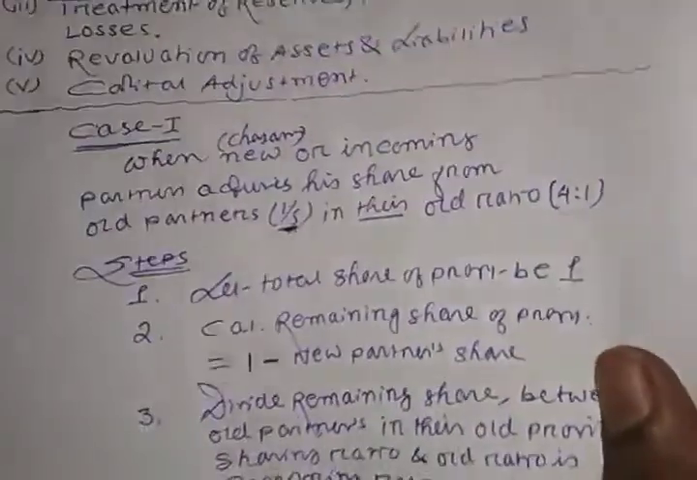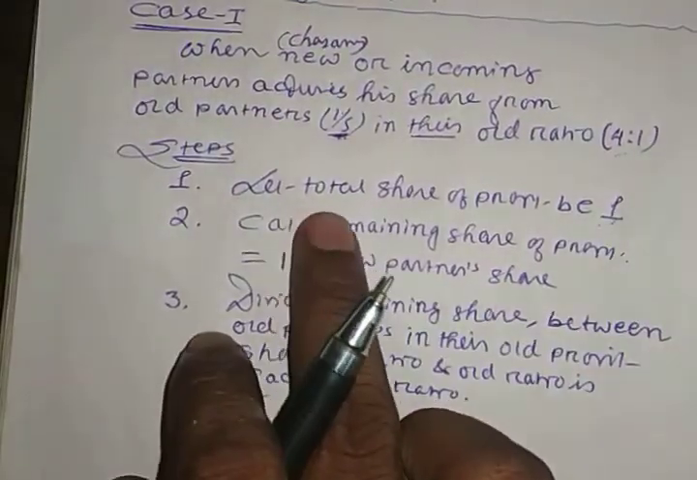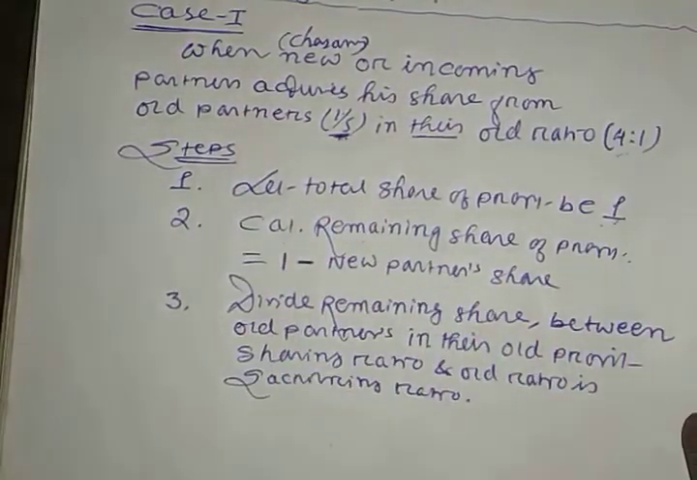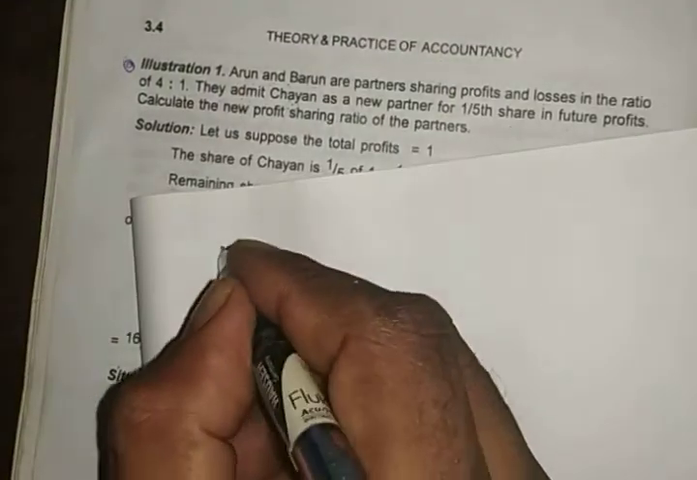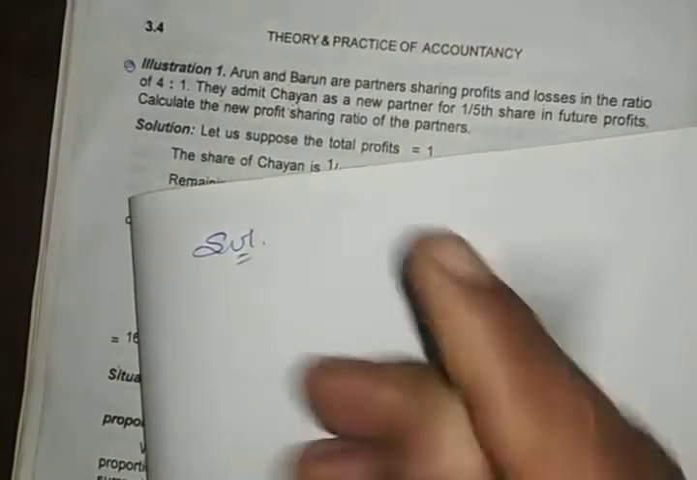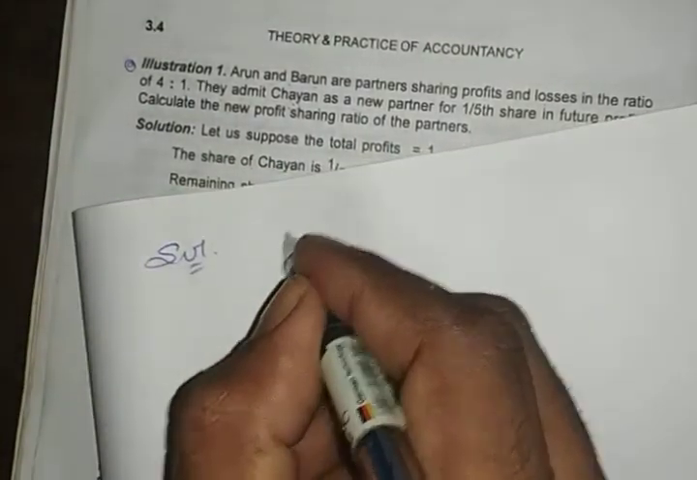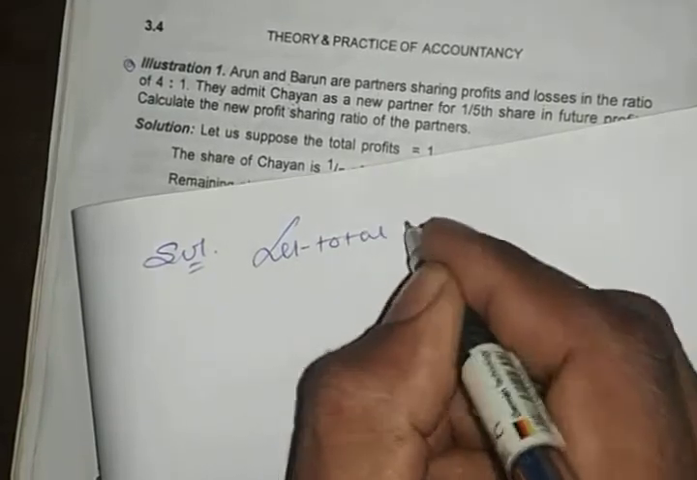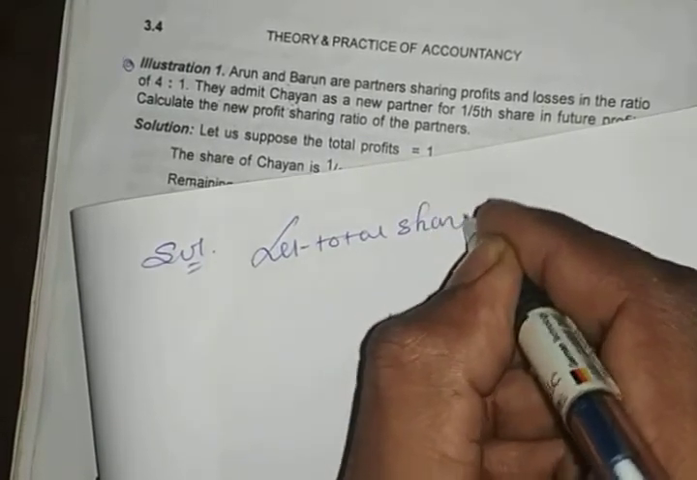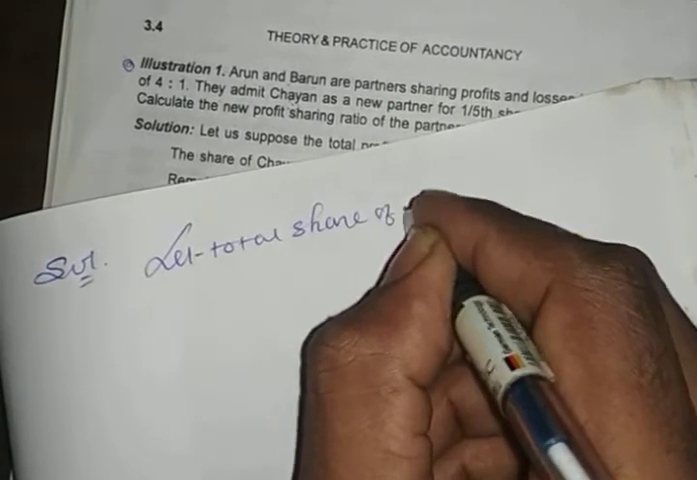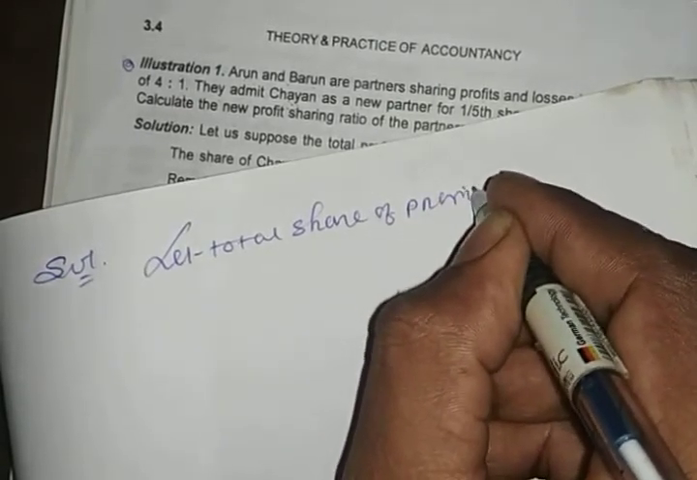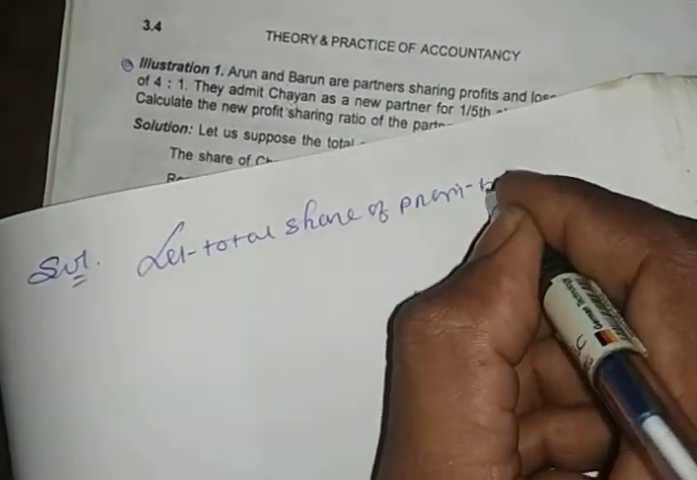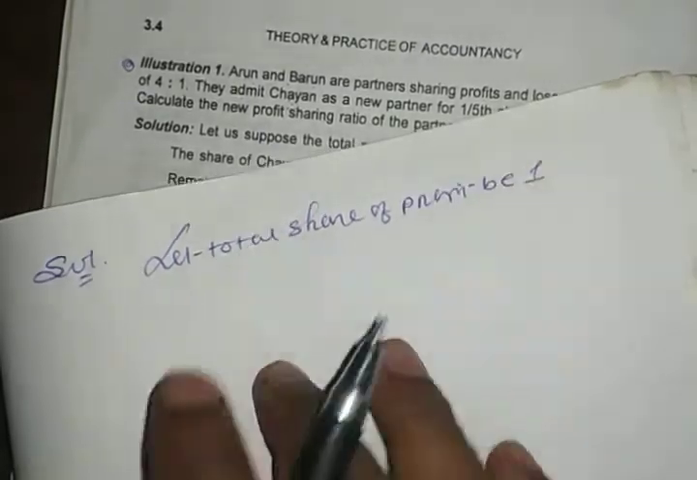So what are the steps you have to follow first? That first you have to write, let total share of profit be 1. Okay, so let's see. Solution. Okay, first you have to write here, let total share of profit be 1. You have to take 1.